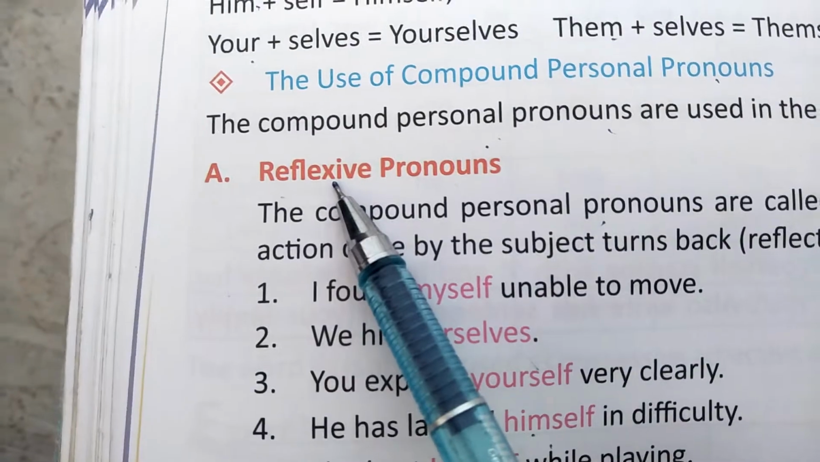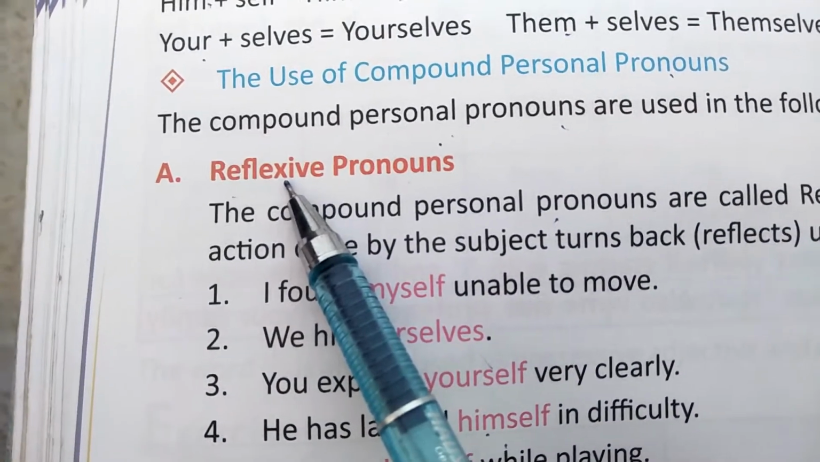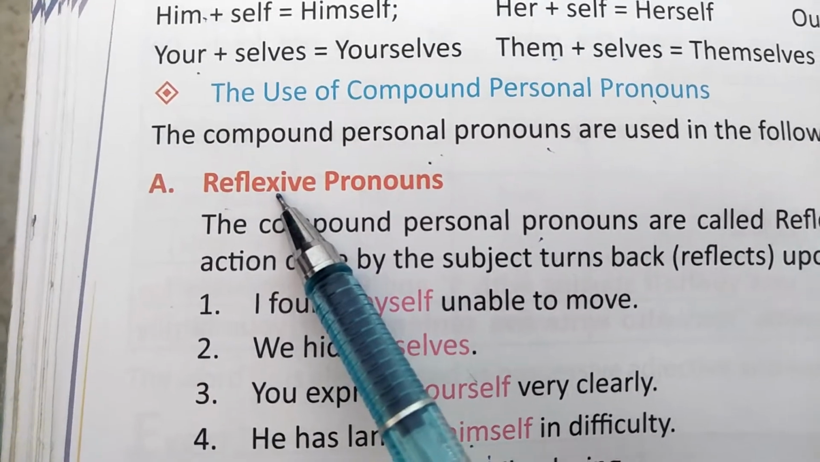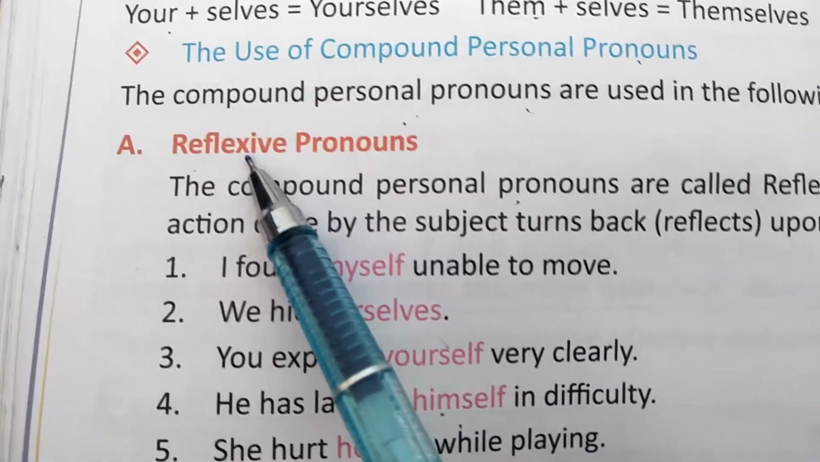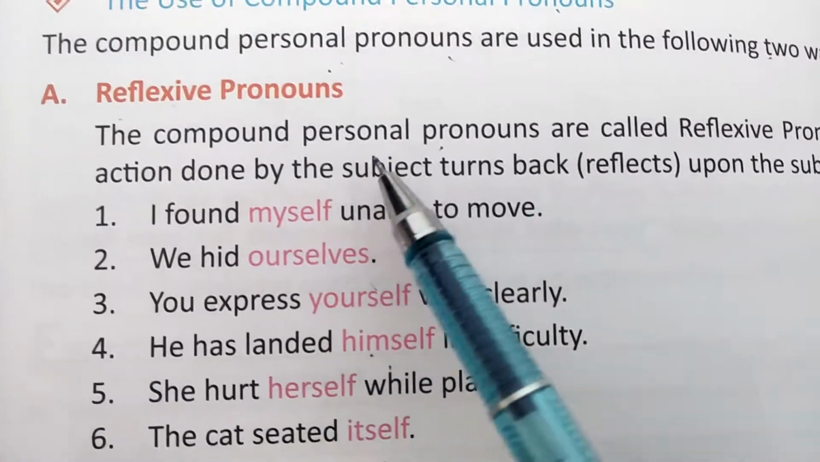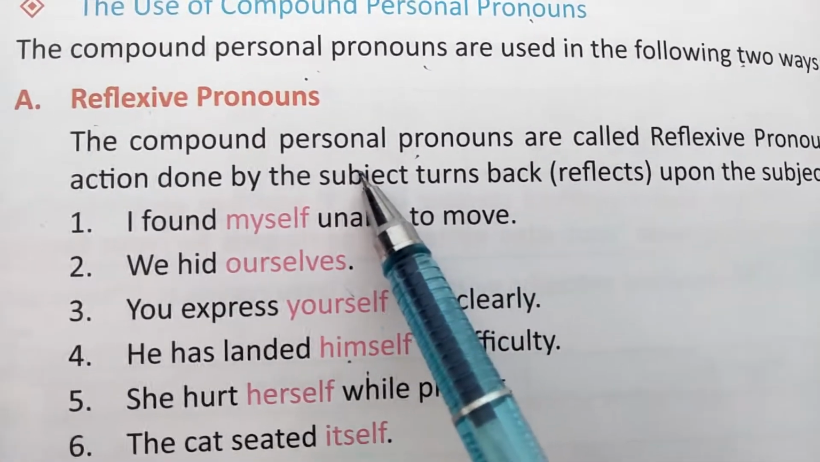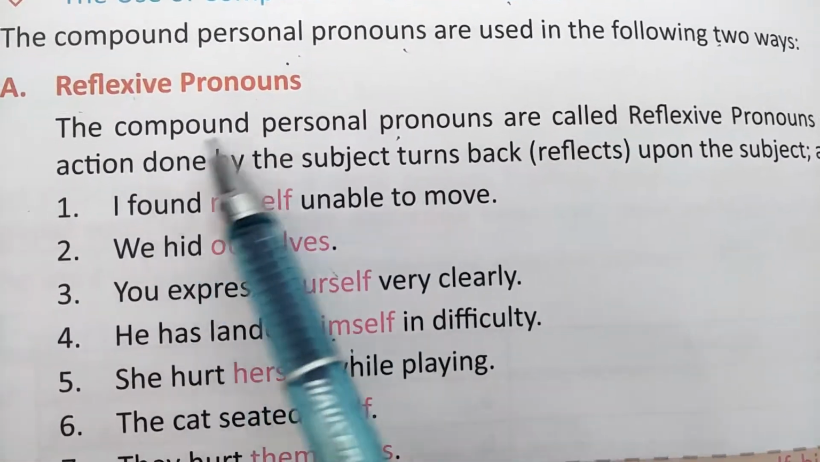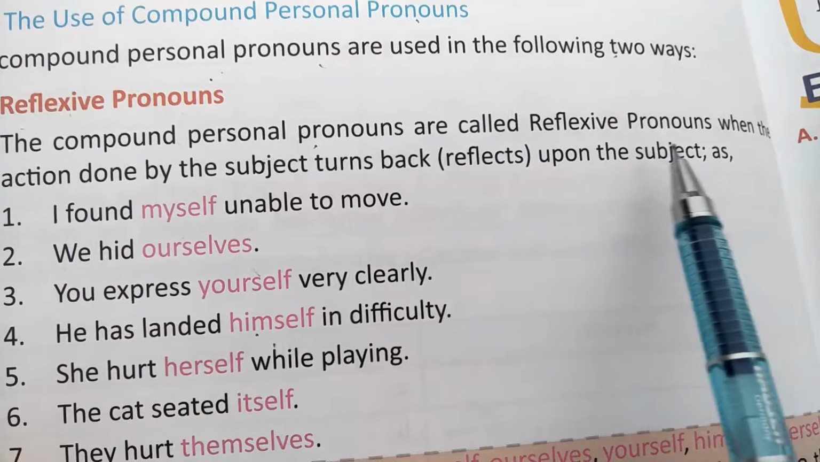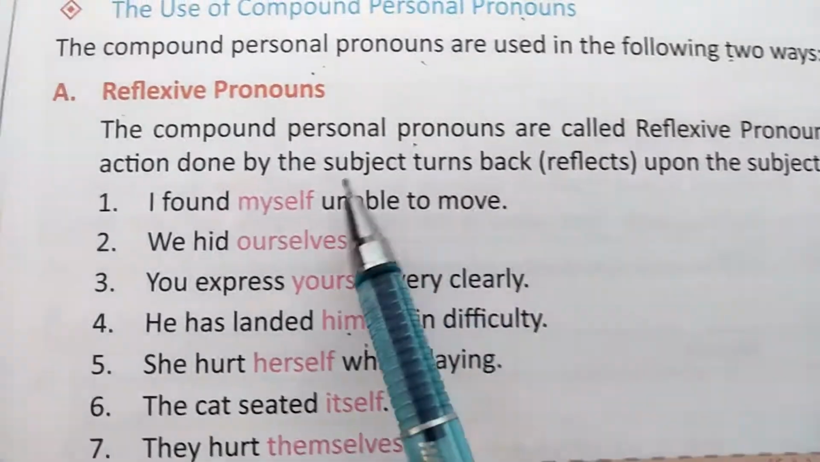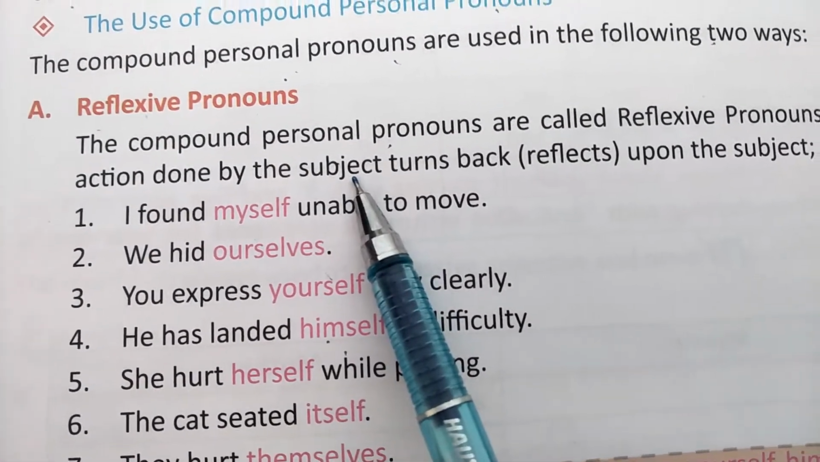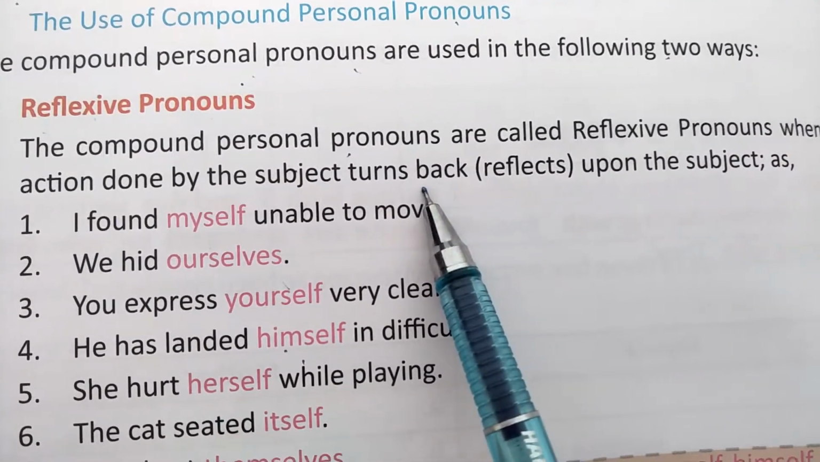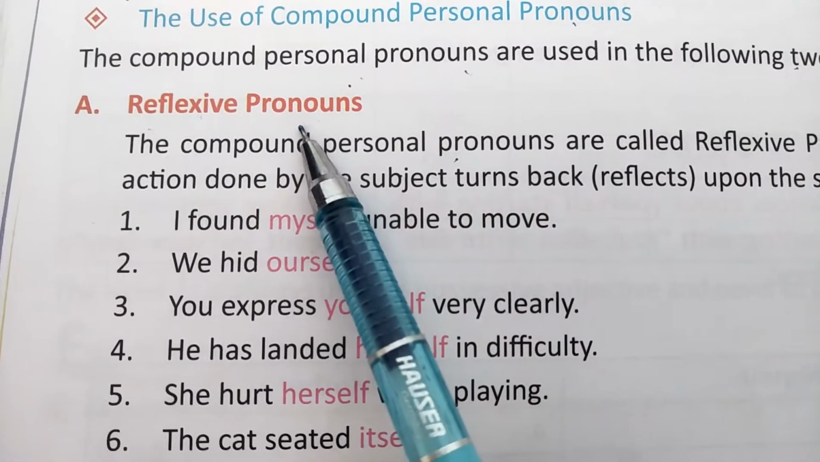Reflexive means, when you are looking in the water, what are you seeing? Your reflection. Same to same. In water, your reflection is there, nothing changed. You are seeing everything that is with you. Yes, it is the same with the reflexive. It means that compound personal pronouns are called reflexive pronouns when the action done by the subject, when the subject is doing something and it is turning back to it, then it is a reflexive pronoun.